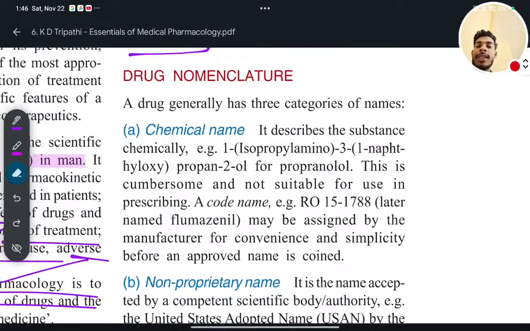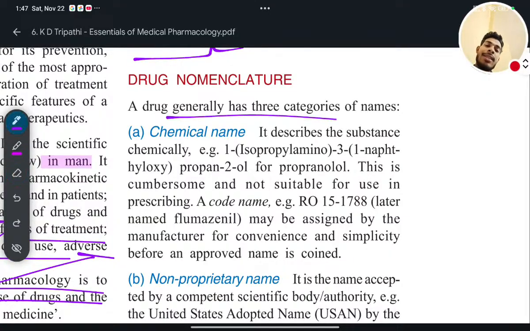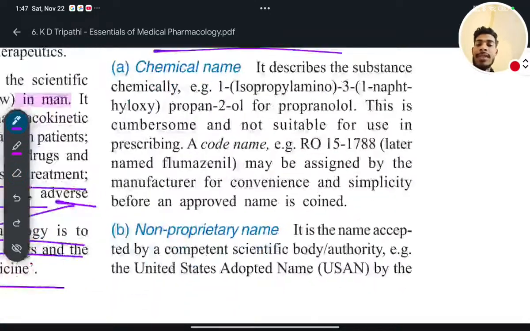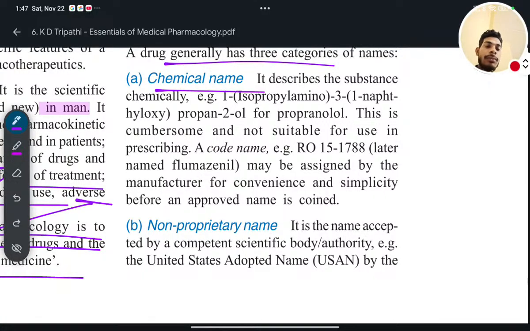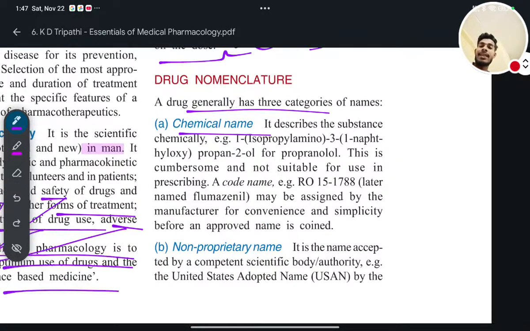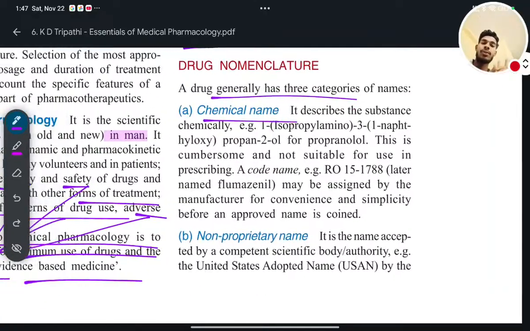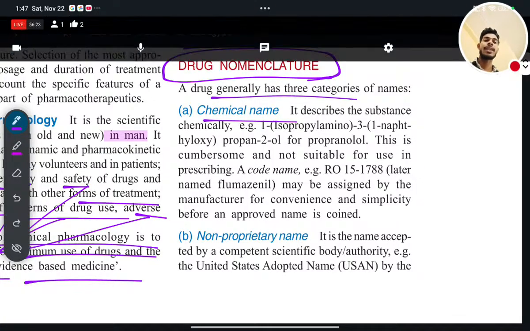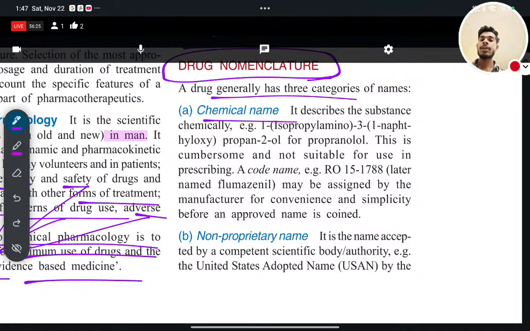Next, drug nomenclature. A drug generally has three categories of names, such as chemical name. One second, let me have some water actually. I'm not feeling well. Okay, let's take a break of 2-3 minutes. After 2-3 minutes, we'll start the drug nomenclature. Or if you are watching the video continuously, you can forward it for 2 minutes.